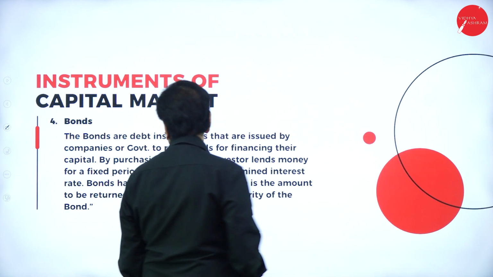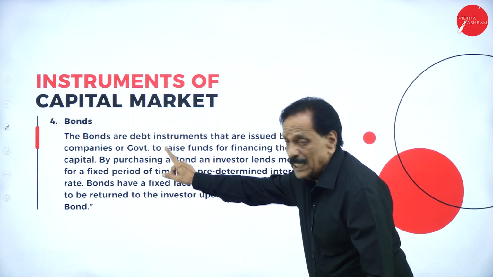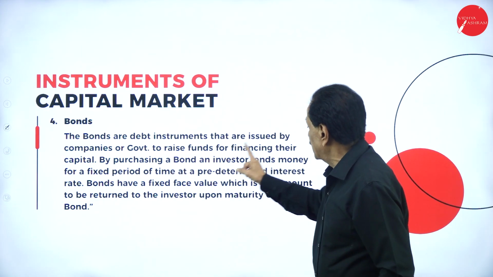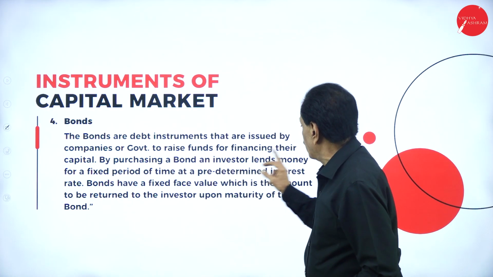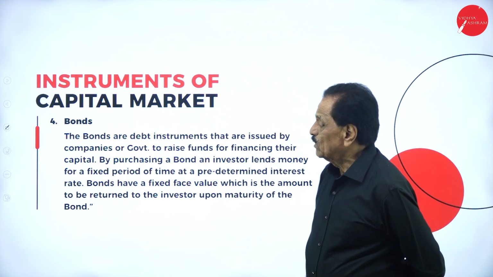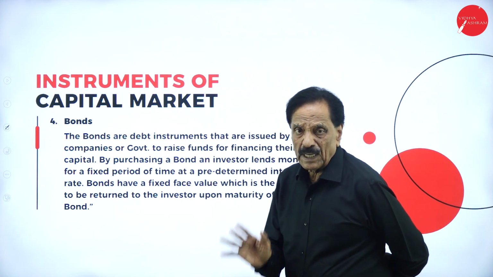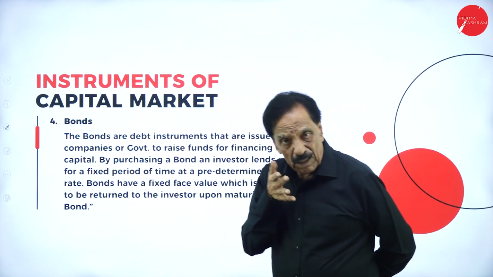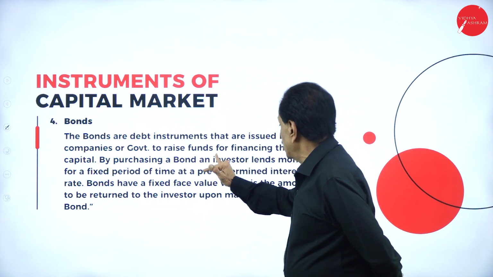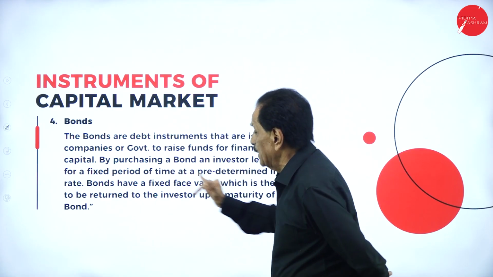Then bonds. Bonds are debt instruments that are issued by companies or government to raise funds for financing their capital.